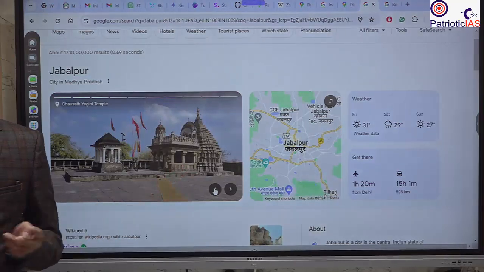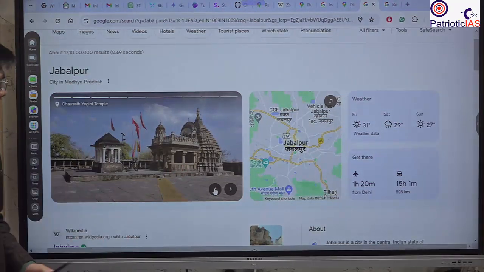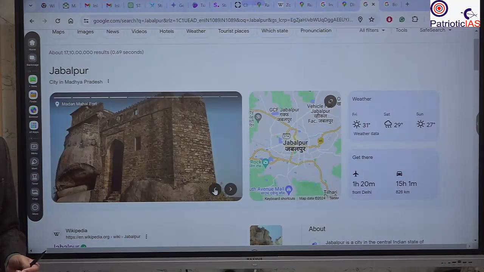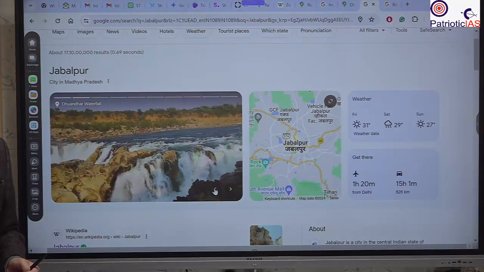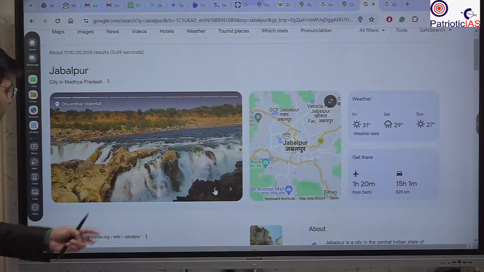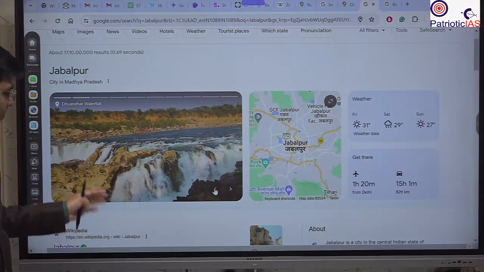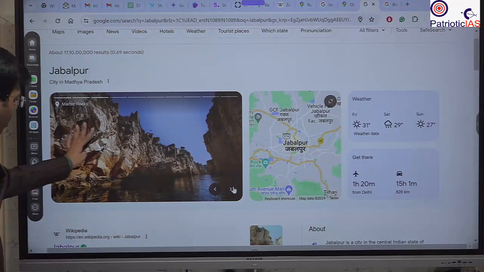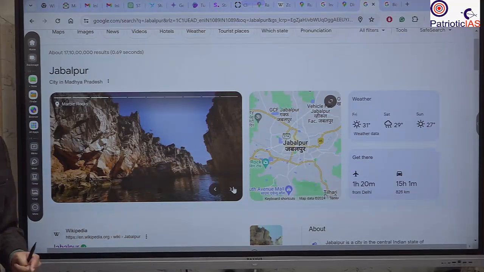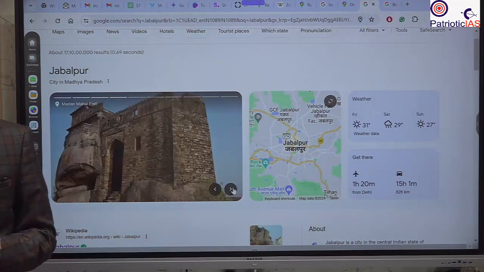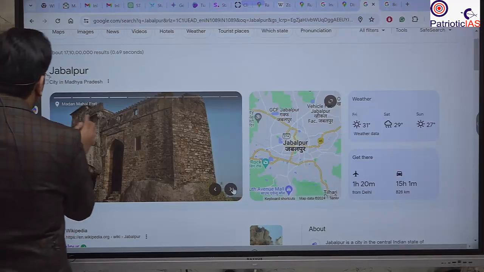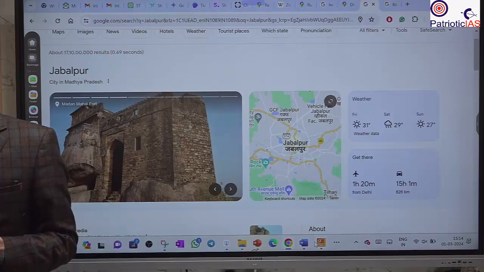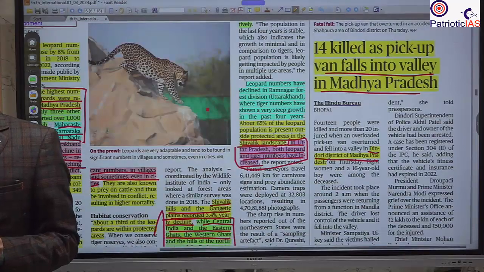It is famous for the Chausath Yogini temple. And this waterfall is very famous. The name of this waterfall is the Dhuandhar waterfall. It is a very beautiful waterfall, and beside that there are the marble rocks around this city. So this is important. And one more thing you should remember, the Madan Mahal Fort. Okay, so this is all you should know about Jabalpur.